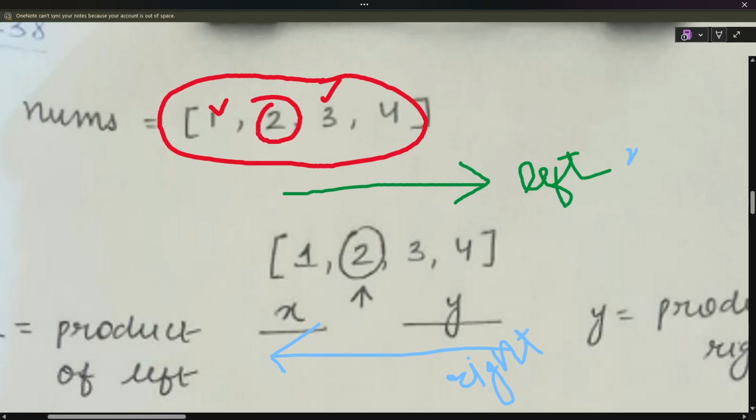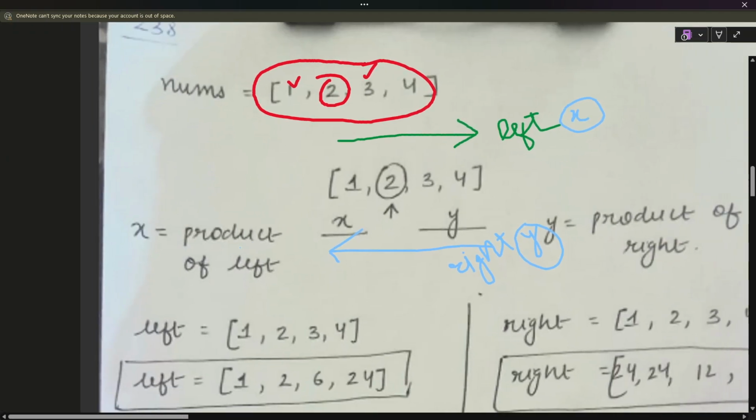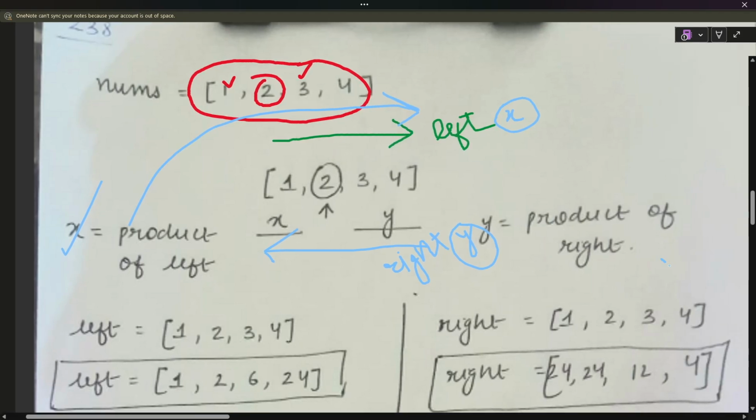Suppose this is x and this is y. I've also written it: product of left, x, which is this, and product of y is product of right, which is this.